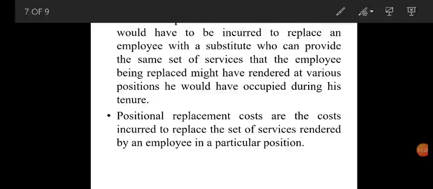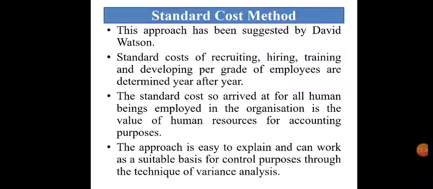In this approach, on the one hand, we have the standard cost for various categories, and on the other hand, we have the actual cost of various categories. Very easily, we can find out the variance, how much deviation there is from standard to actual, and on the basis of that deviation, some corrective measures could be taken.